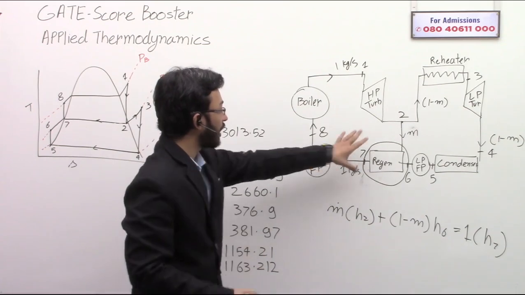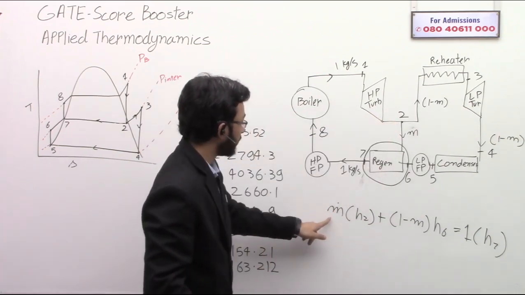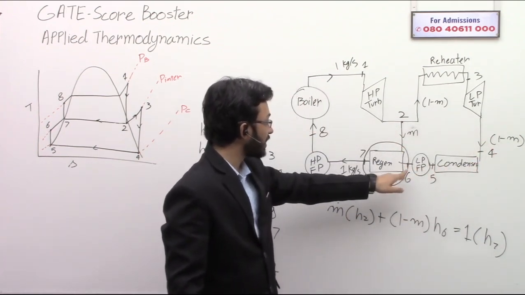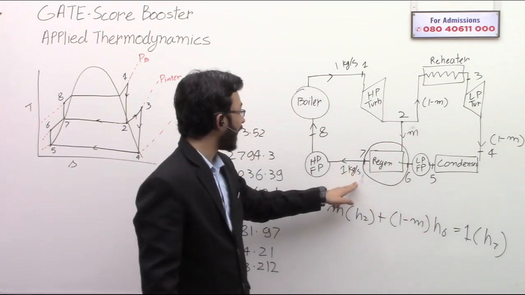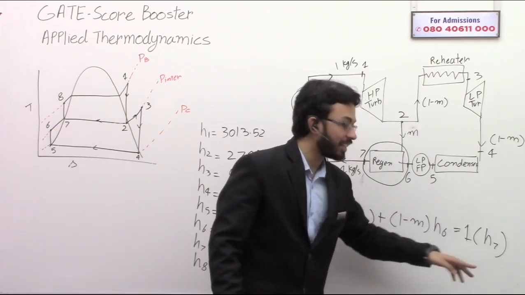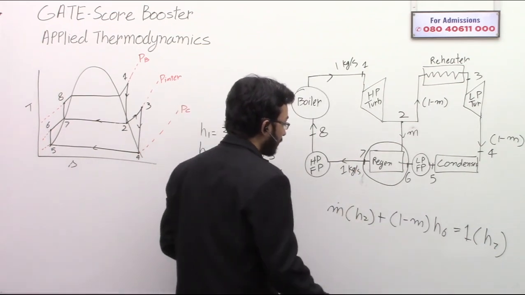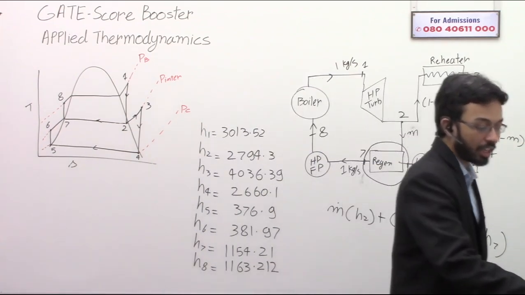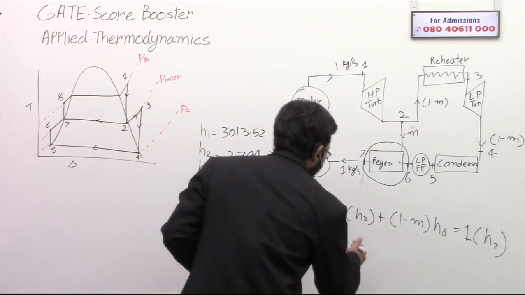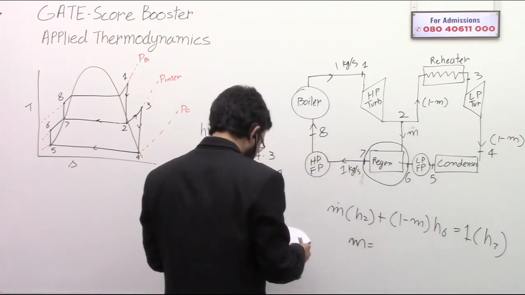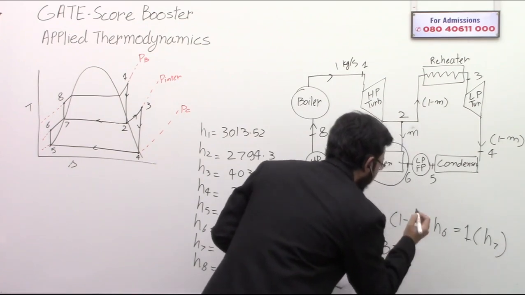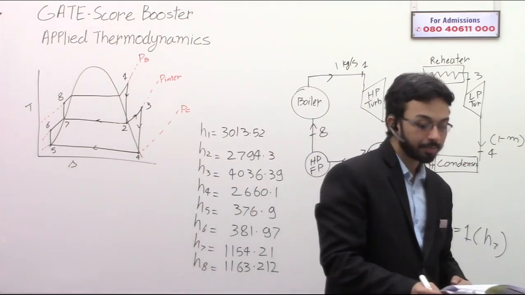Okay, understanding how we have done this? The energy coming from 2: the mass flow rate is m and it is bringing enthalpy h2. From here (1 minus m) is bringing the enthalpy h6, and at the outlet there is 1 kg at h7. So from this equation you will get the value of m, the percentage of the bleed steam, and the percentage of the bleed steam, that is m, is equal to 32%. Okay, clear up to this part?